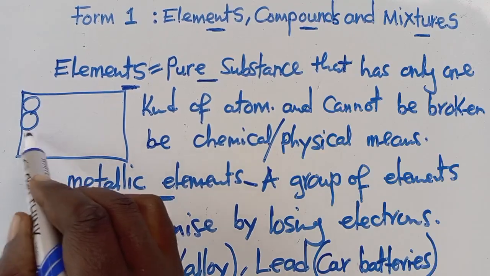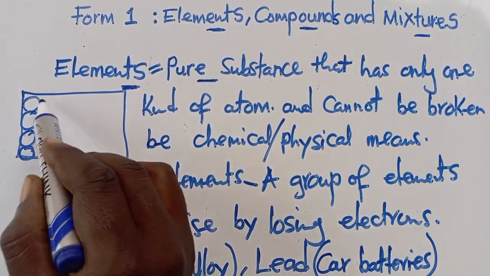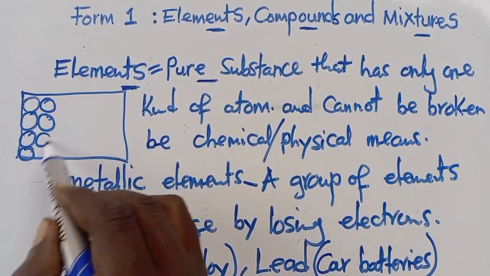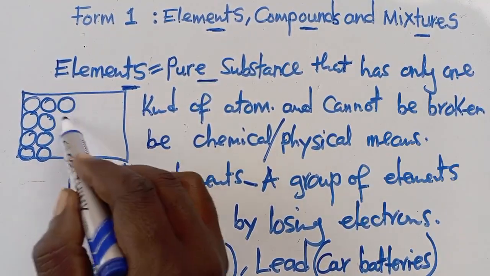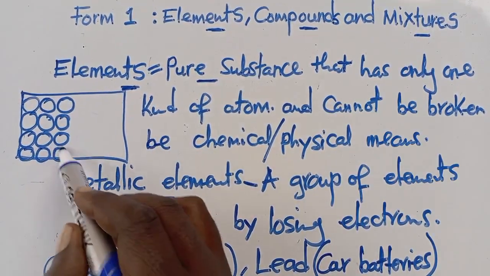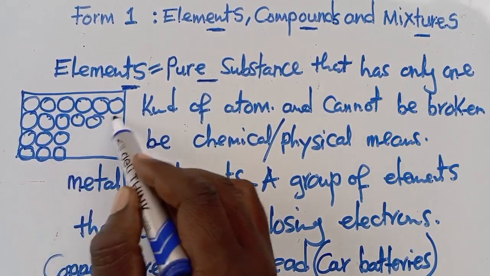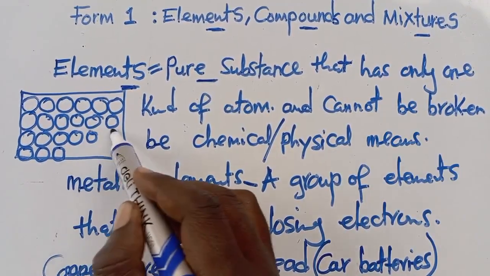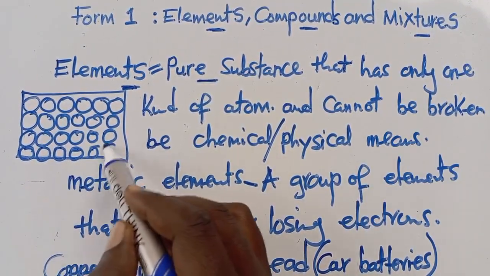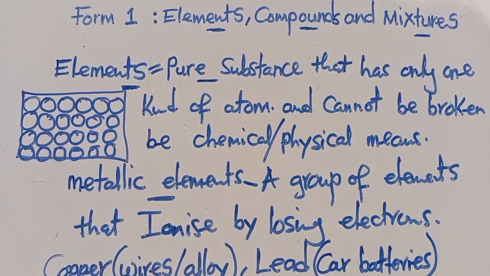The way particles are arranged in a solid, they are closely packed. But one cardinal thing is that they are well arranged. They follow a certain pattern. You are able to see these are well arranged. So this is an example of a metallic element.